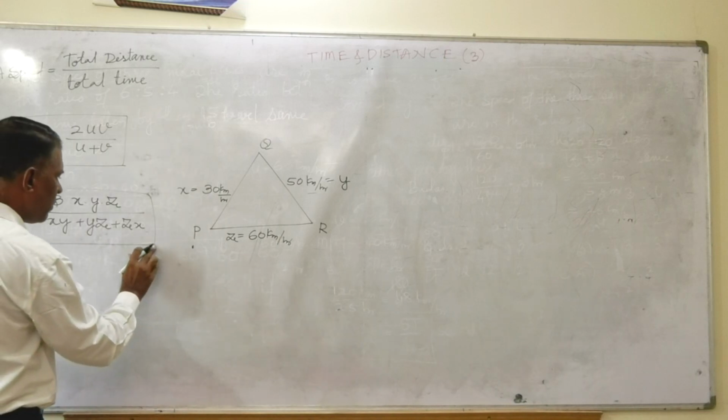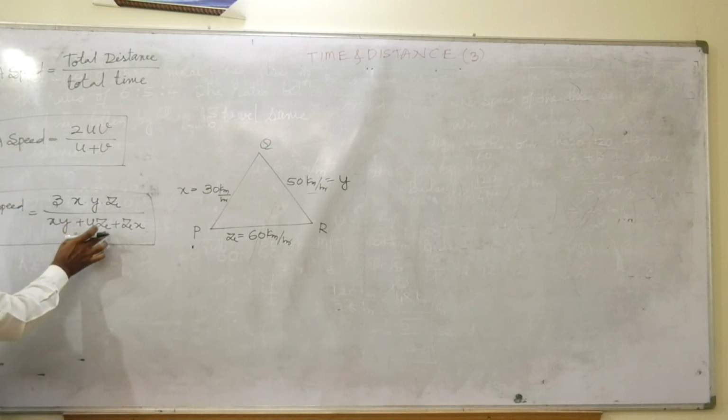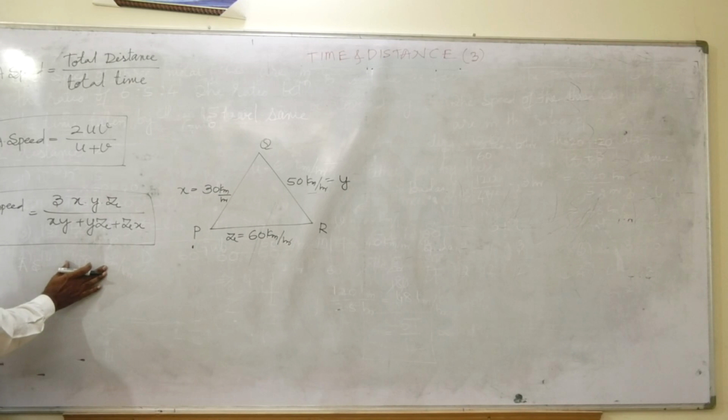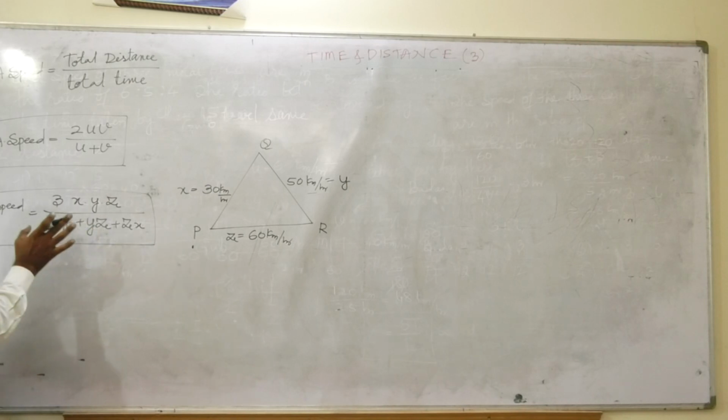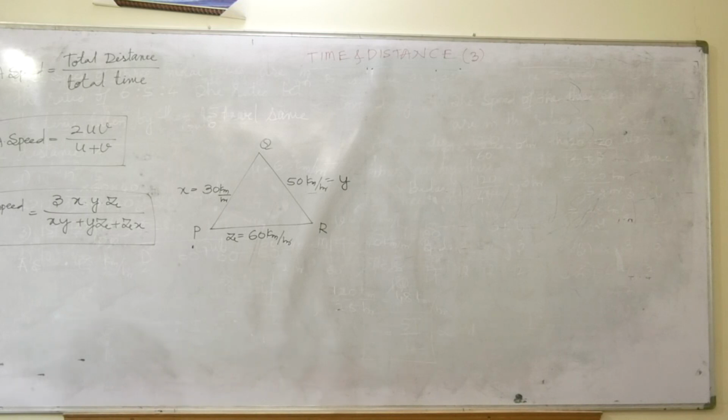But you see for yourself whether the formula is easy for me, whether that formula will save my time or the basic concept will save my time. Which one is better? You think yourself, friends.